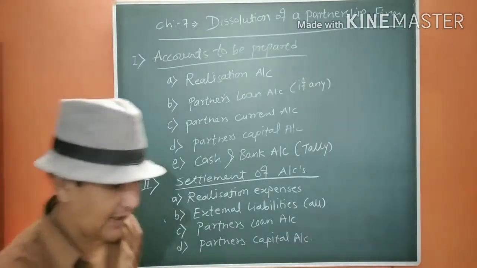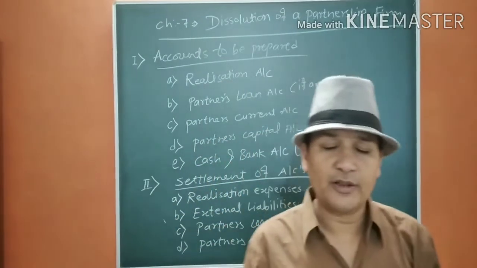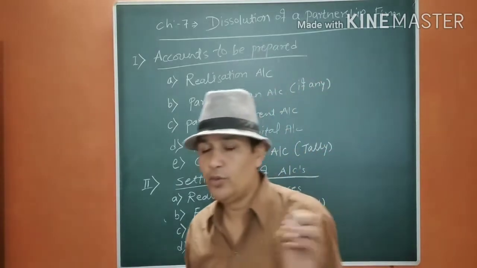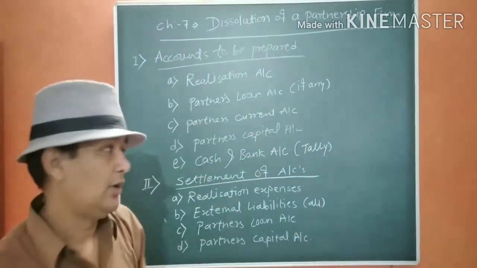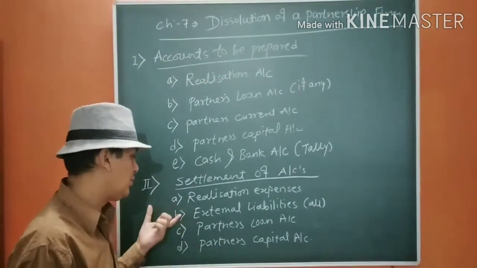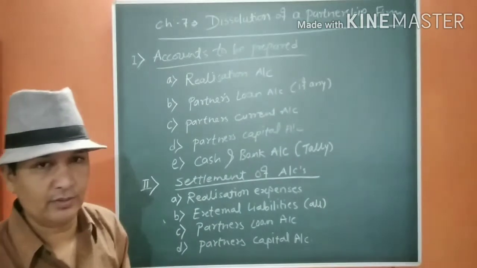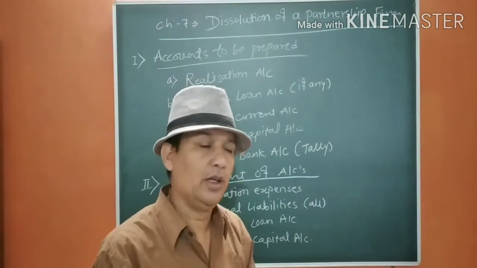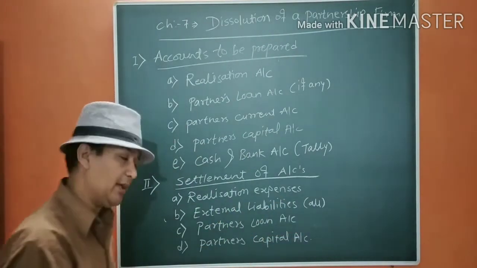You should remember that even if you are not getting funds from all the assets, each and every liability you have to pay in time. So that should be remembered, even though not stated in the question, each and every liability you have to pay. It is compulsory. That means all the liabilities you have to pay.